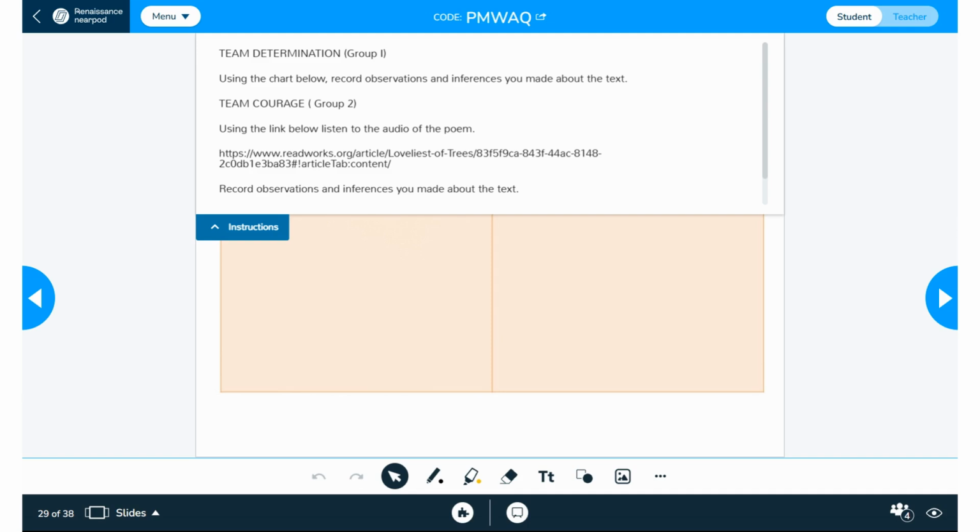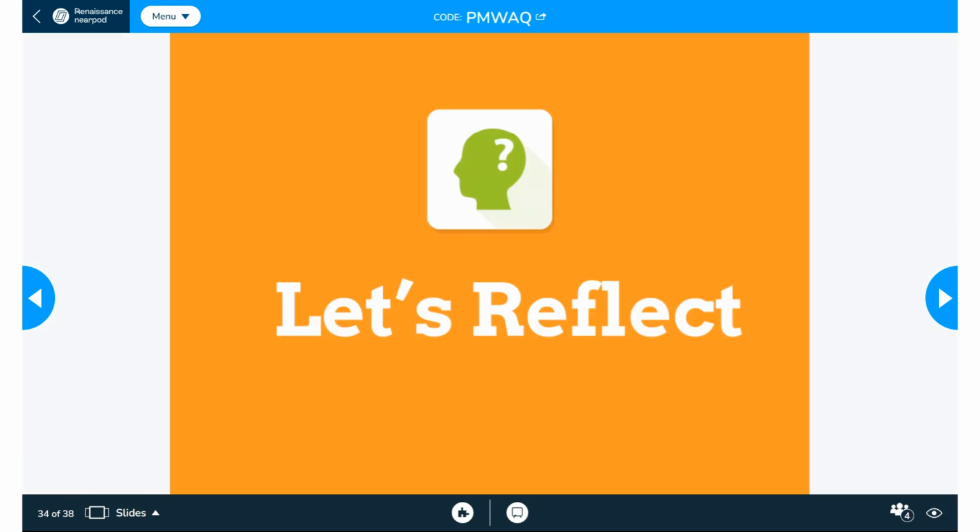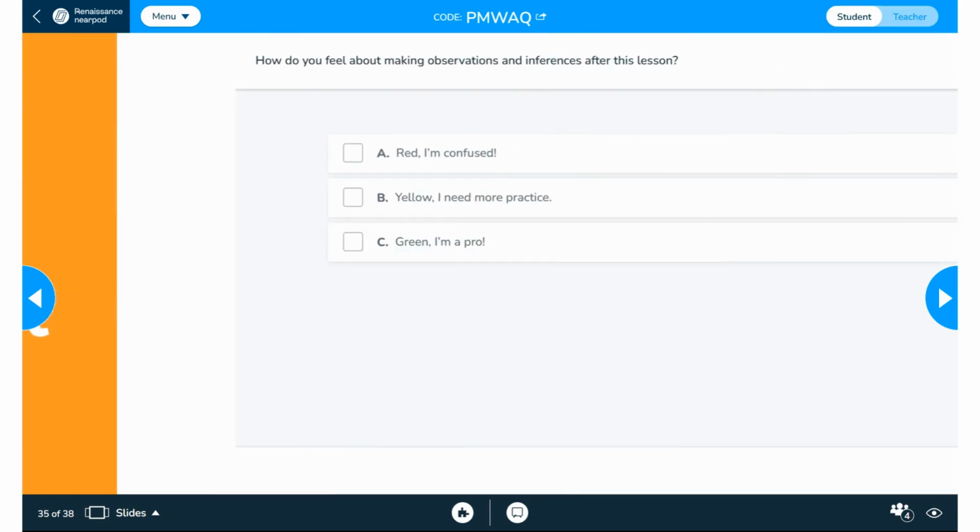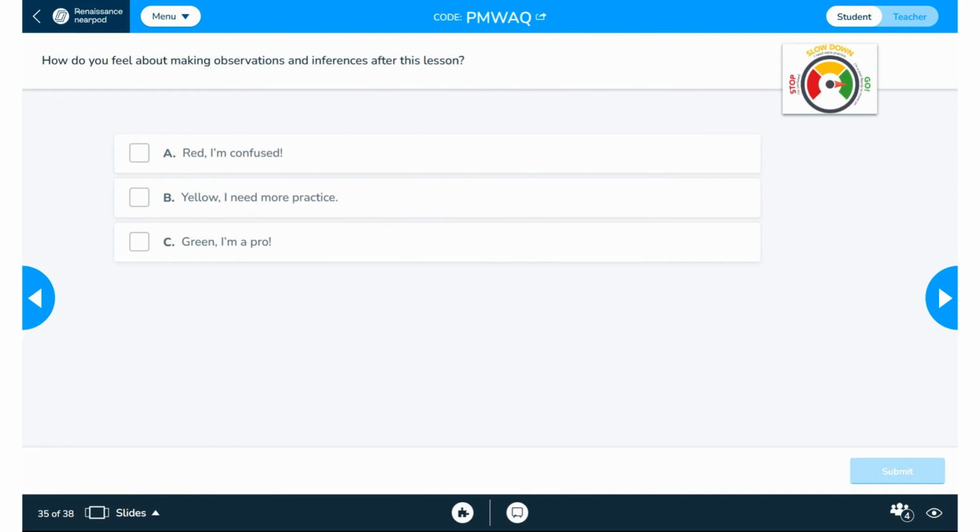And the next one is, of course, they have a short quiz about it. And the exit ticket: how do they feel about making observations and inferences after this lesson? And I will ask the help of the facilitator about making sure that those students who need help and different materials, of course, I prepare for the students. So that's it for my lesson.